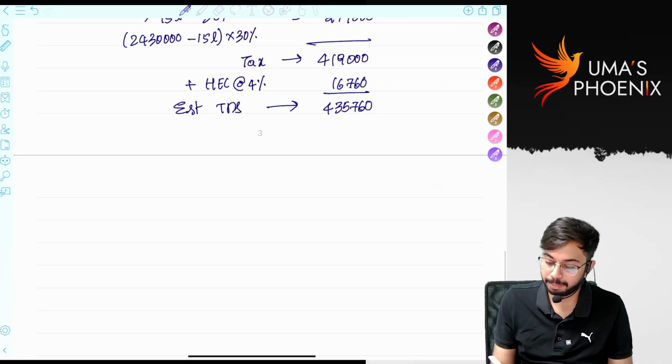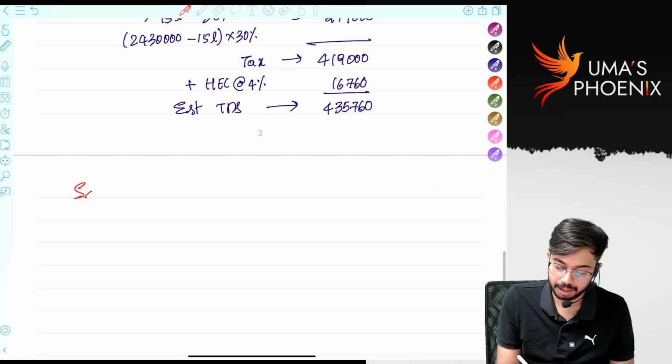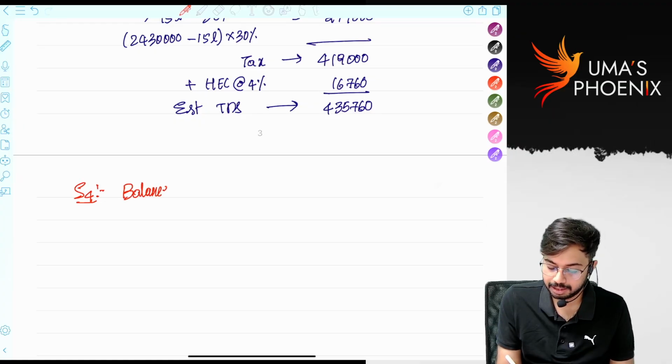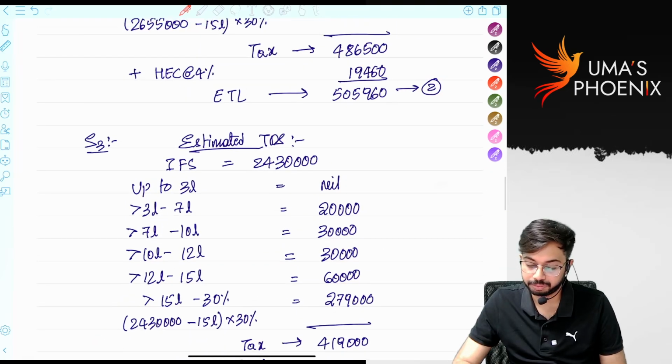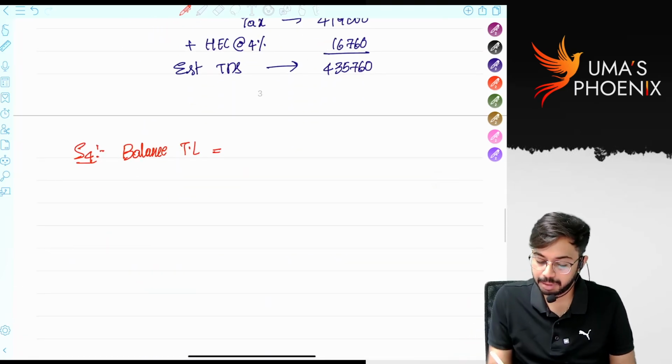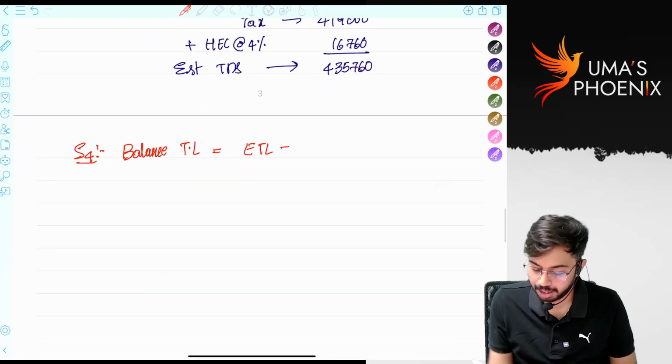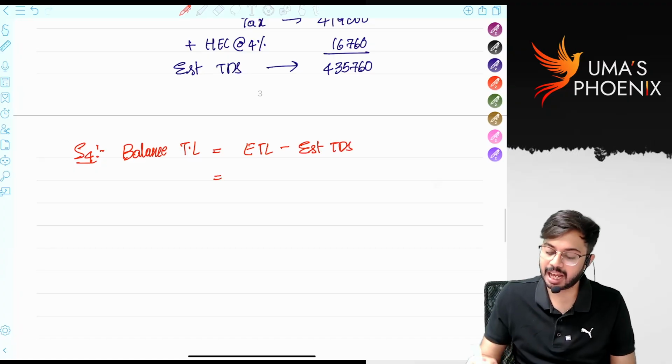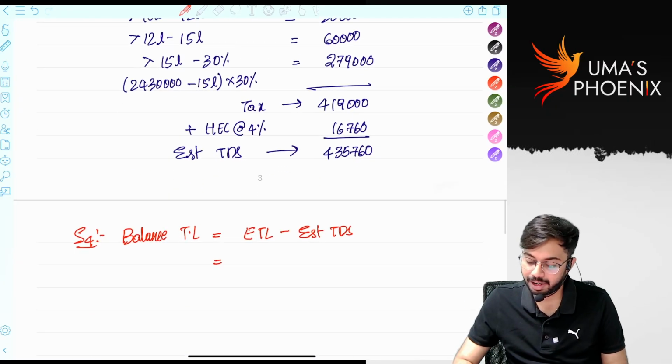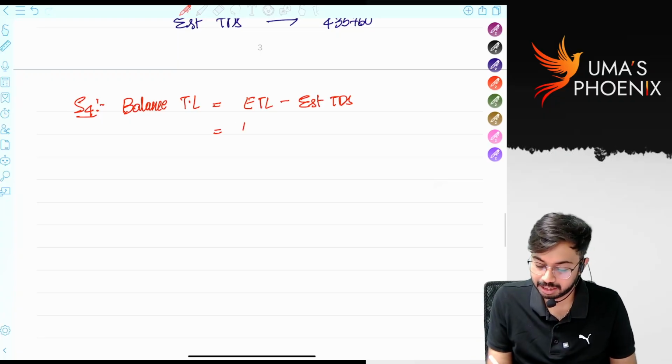Now, step 4, balance tax liability. Balance tax liability is equal to estimated tax liability minus estimated TDS, correct? So how much tax he is required to pay? 5,05,960.